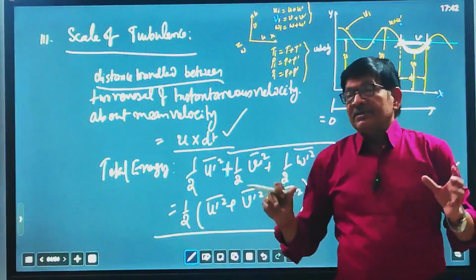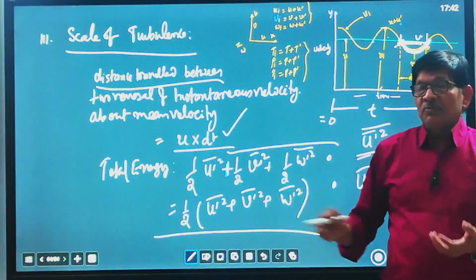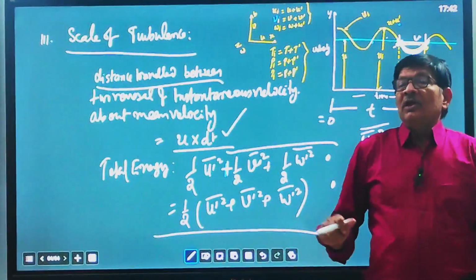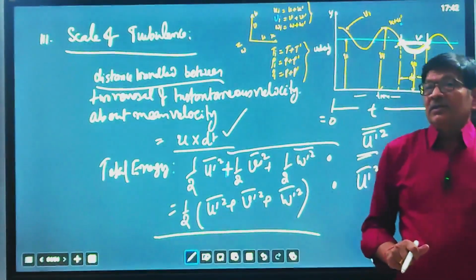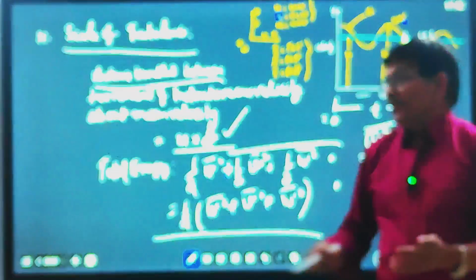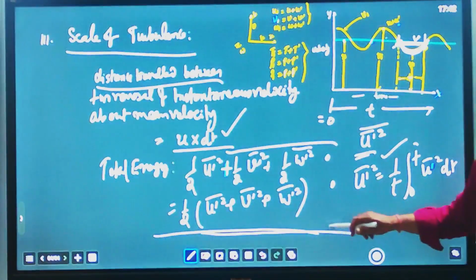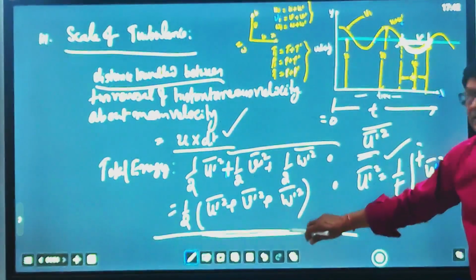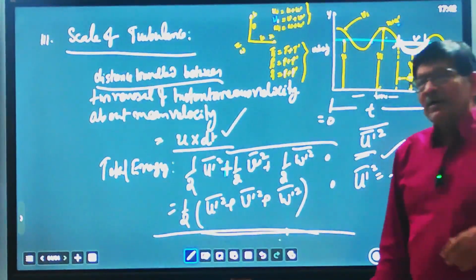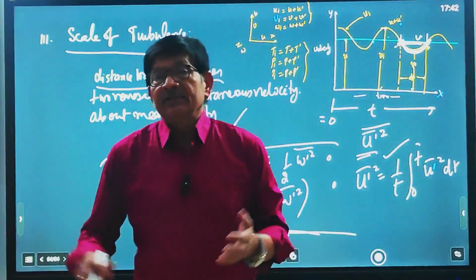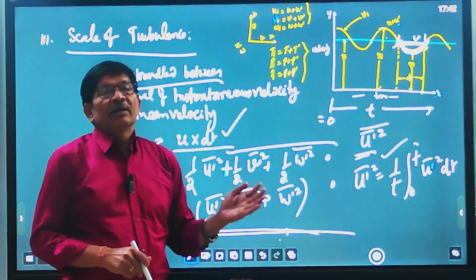The main energy of the flow in turbulent motion is kinetic energy only, because velocities are very high, and potential energy and any concept of internal energy are very small compared to the total energy. That's why the total energy we are considering here in turbulent flow is dominated by the kinetic energy of the flow. So that's all for today's discussion to define what a turbulent flow is and how to measure the turbulence level.